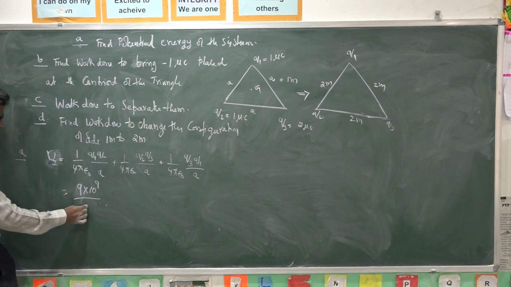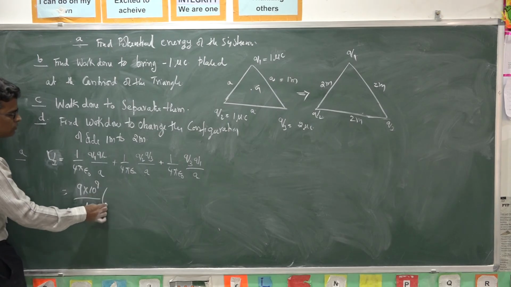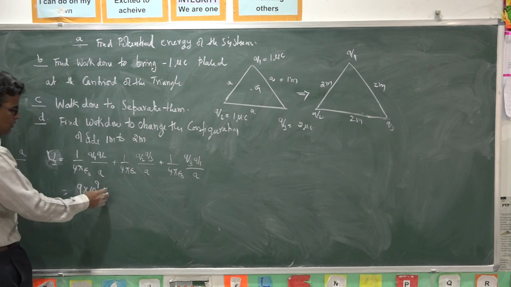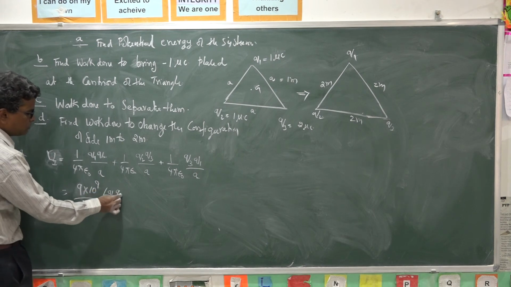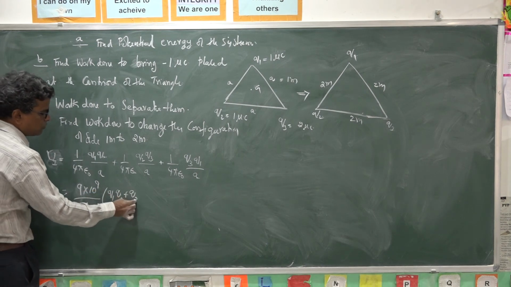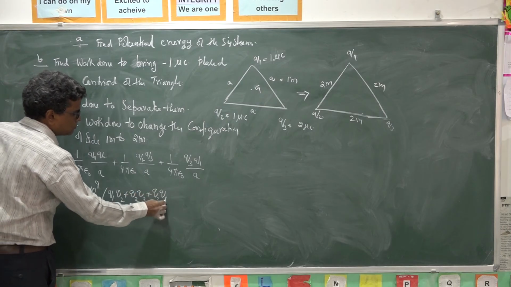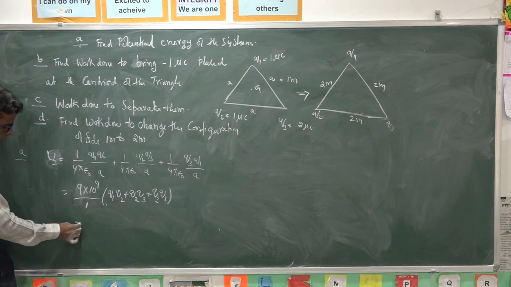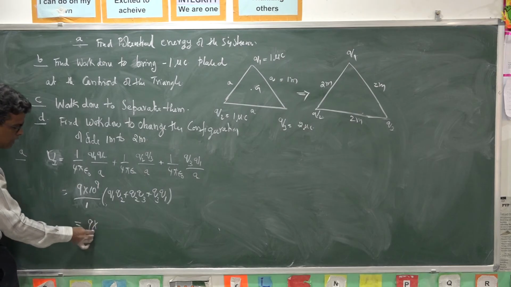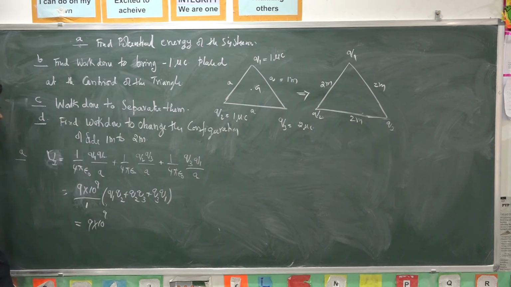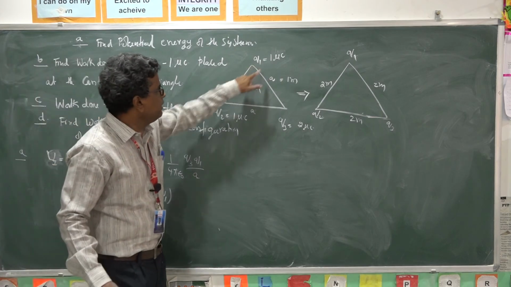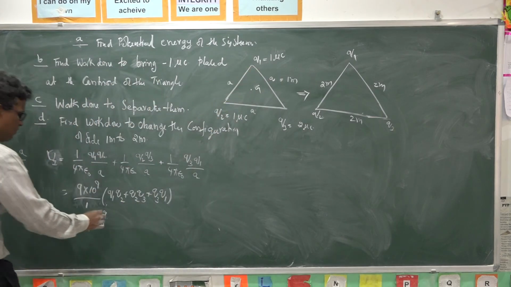What is A? 1 meter, into Q1 Q2 plus Q2 Q3 plus Q3 Q1. So we have 9 into 10 power 9, Q1 Q2 is 1 into 1.